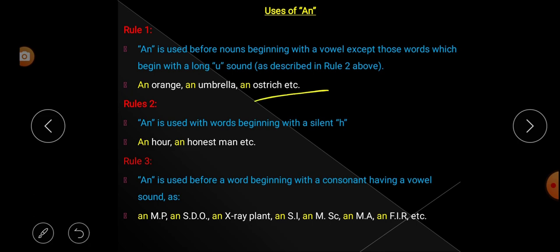A noun, a name of a bird. So it begins with vowel O. That's why we have used article an. So similarly, we can also say an ink pot.